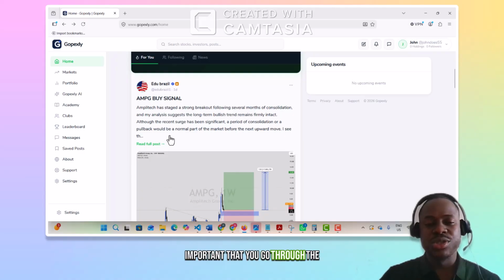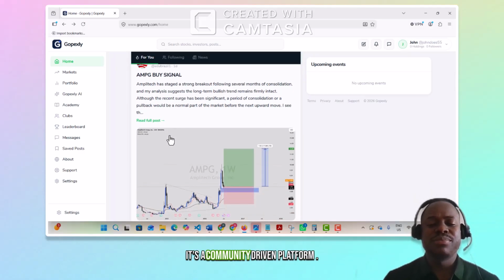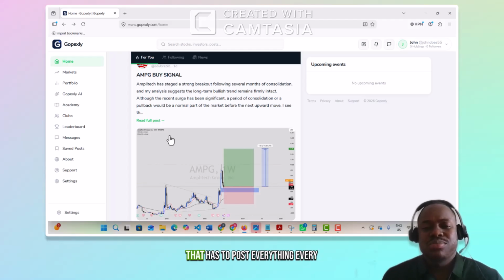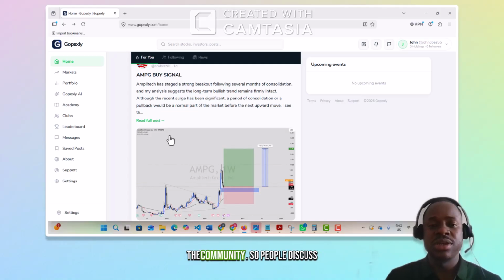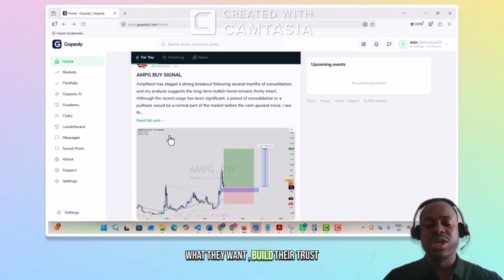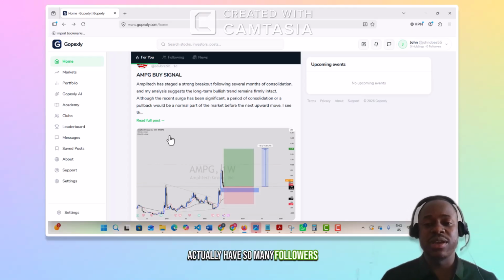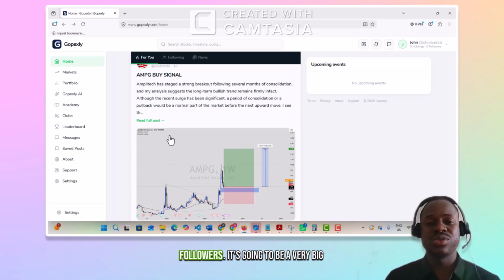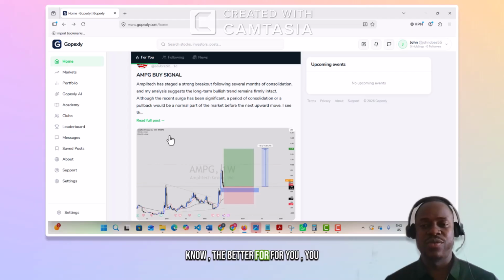So it's very important that you go through the news feed every day, share your information, share what you know. It's a community driven platform. So it's not like there is somebody that has to post everything every day. No, it's going to be posted and built by the community, strictly by the community. So people discuss what they want, build their trust value. And for instance, you can actually have so many followers from here. As this app grows, you can be the number one person who has the maximum number of followers. It's going to be a very big thing in the nearest future. So the earlier you start posting, teaching people, talking about what you know, the better for you.